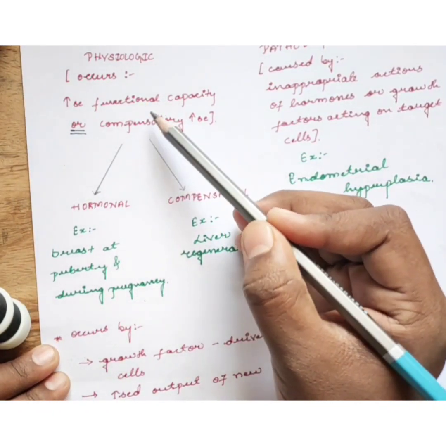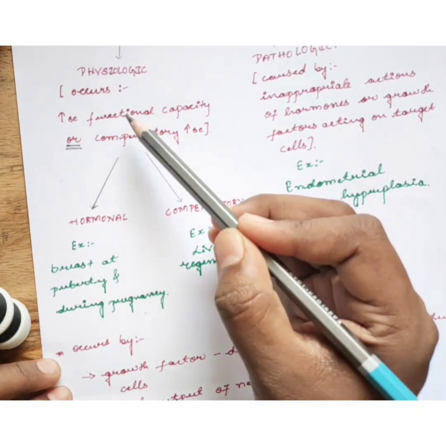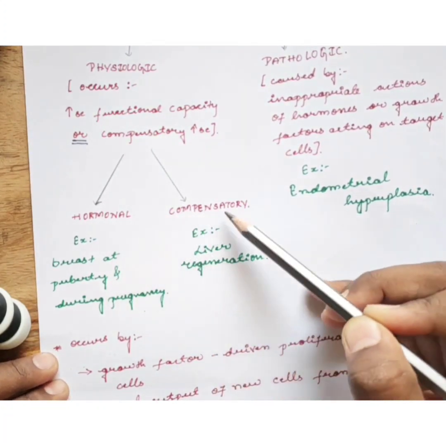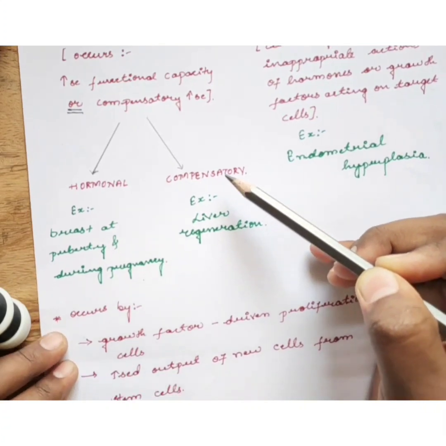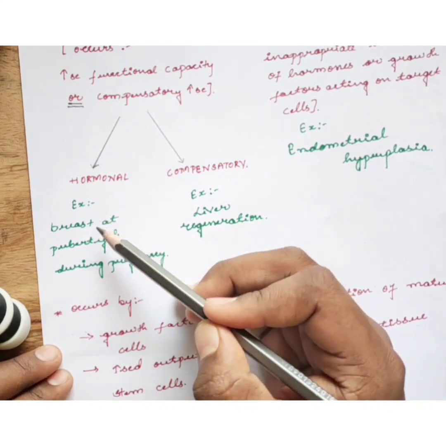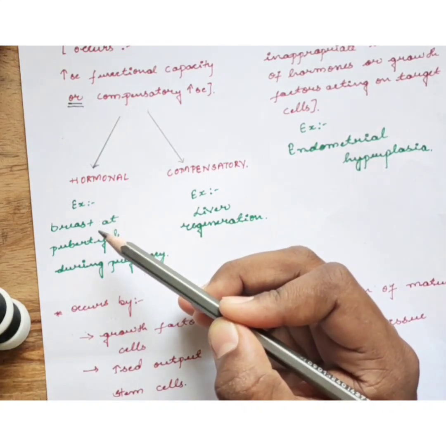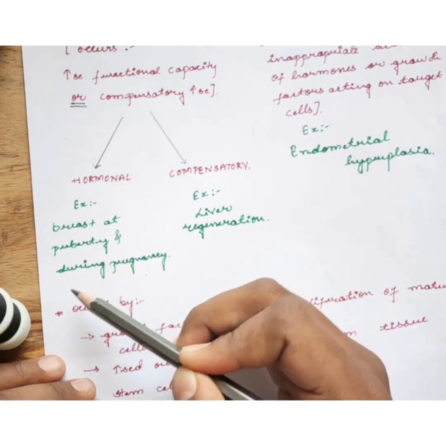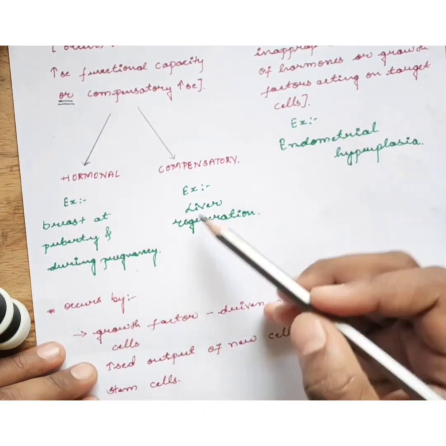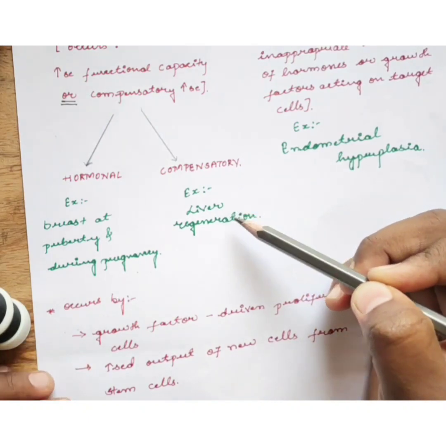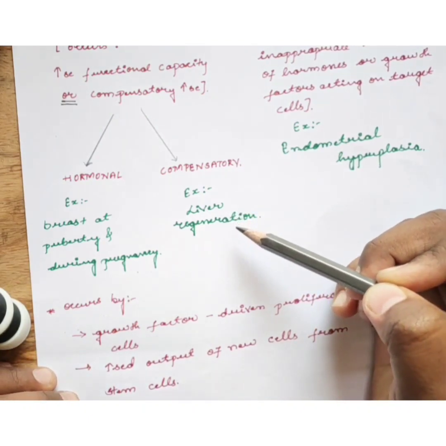So, based on this, again the physiologic hyperplasia is divided into hormonal hyperplasia and compensatory hyperplasia. So, the example of hormonal hyperplasia is the proliferation of glandular epithelium of the female breast at the puberty and during the pregnancy, and for compensatory hyperplasia is the liver regeneration, that is after the partial hepatectomy.